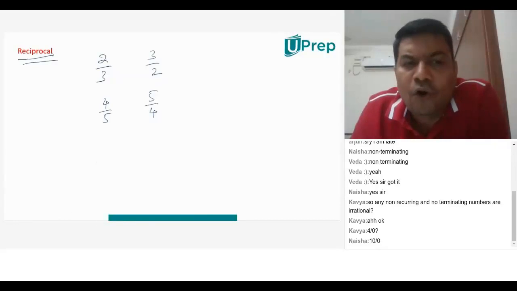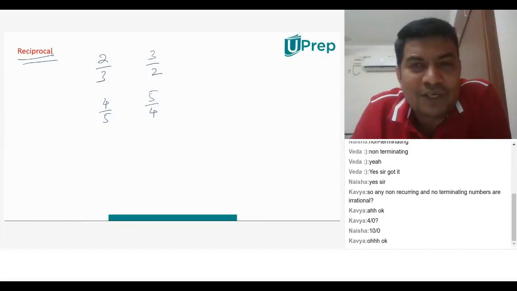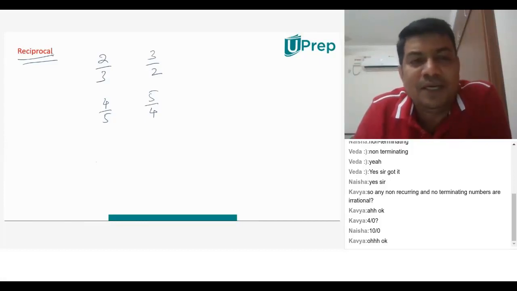No, Kavya. No, no. 4 by 0, anything by 0 is infinity. So it's more of an undefined infinite number. So that's not a rational number. That's not an irrational number. We'll come to irrational.